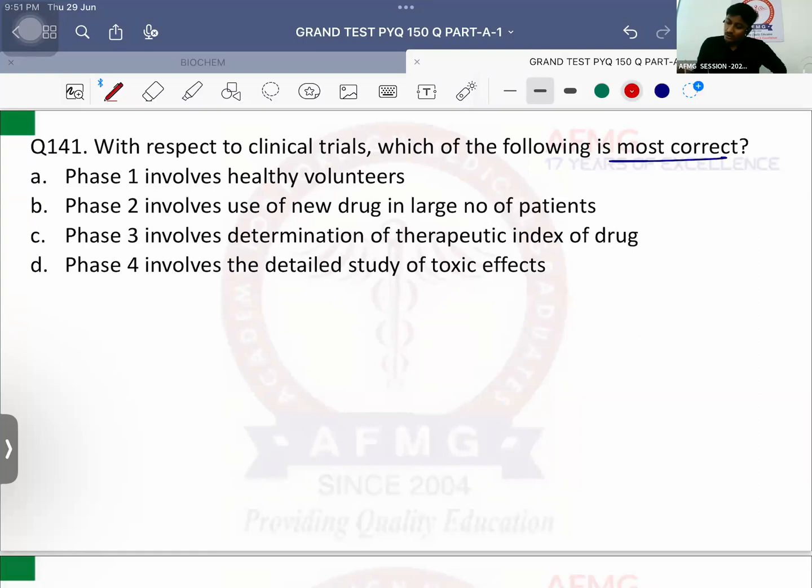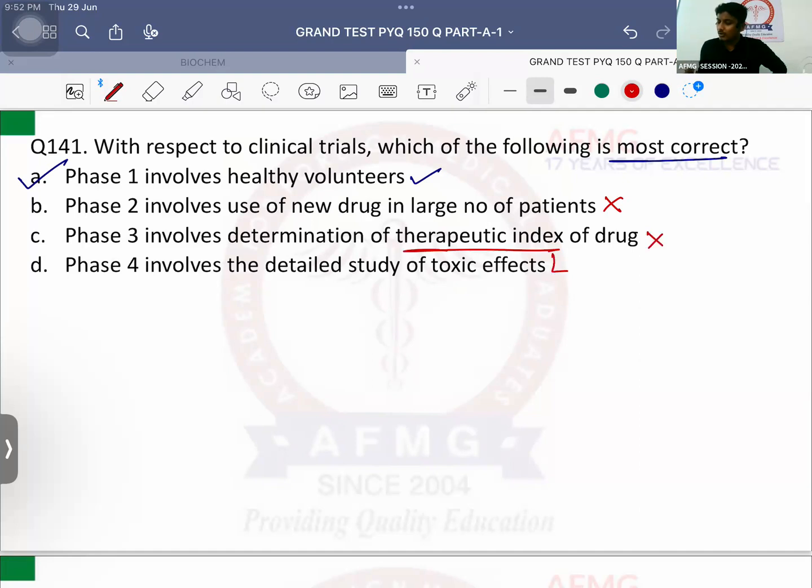Okay? Chalo. So phase 1 involves healthy volunteers. That's a true statement, definitely. Phase 2 involves use of new drug in large number of patients. No, less number of patients. Phase 3 involves large number of patients. Phase 3 involves determination of therapeutic index of a drug.